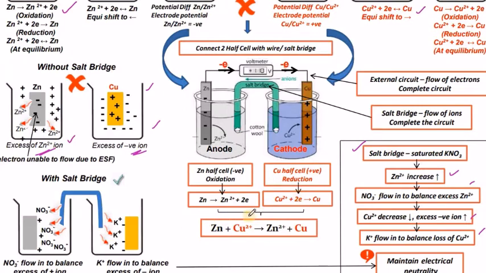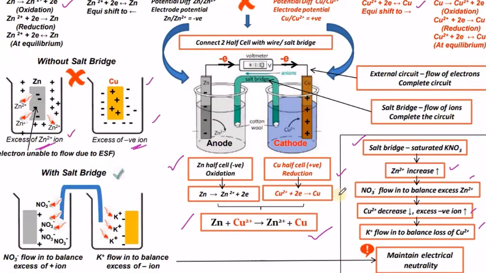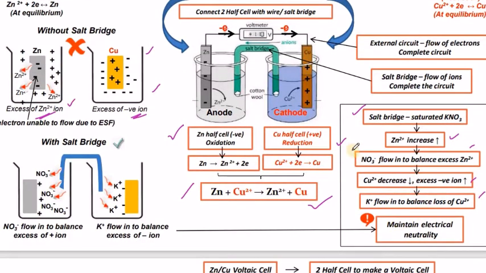So finally, what happens in the zinc half cell? Oxidation takes place, so that is the oxidation half reaction, and in the copper half cell the reduction reaction takes place. The combination of these half cell reactions gives the net reaction: Zn plus Cu2+ gives rise to Zn2+ plus Cu. That is the cell reaction. So what is the salt bridge for? You can easily tell that it maintains electrical neutrality.